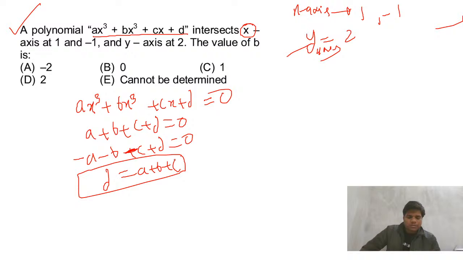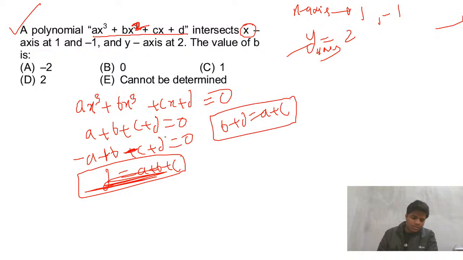So from this we can say, I think this should be square now. A bx square. There is, I think, a printing mistake. This should be square. Just check. Just correct this. This is a square. This will be square. Fine. So this is there now. So basically this is b plus d equals a plus c. And this equation we have.